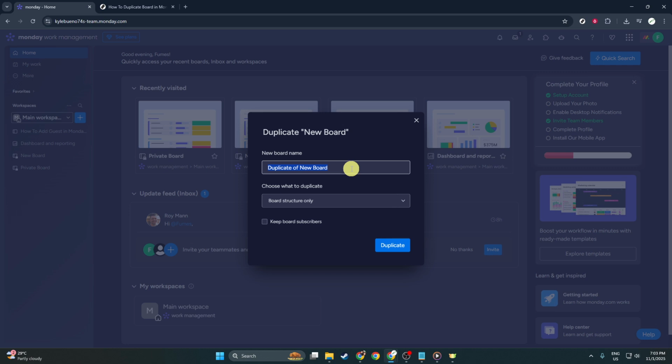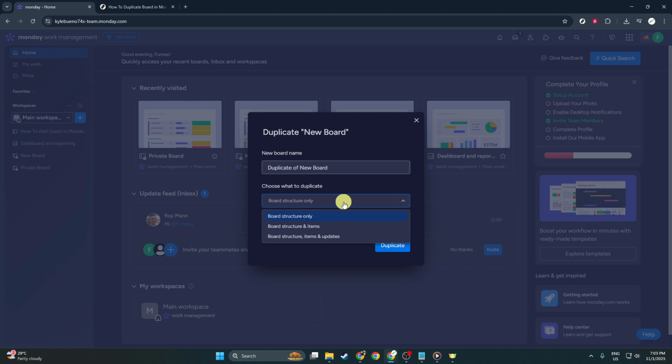Monday.com will then prompt you to input a new name for this duplicated board. Naming your board clearly and effectively is key, as it helps differentiate it from the original and keeps your workspace organized. Next, you're given the choice to decide on the structure of your duplicated board.